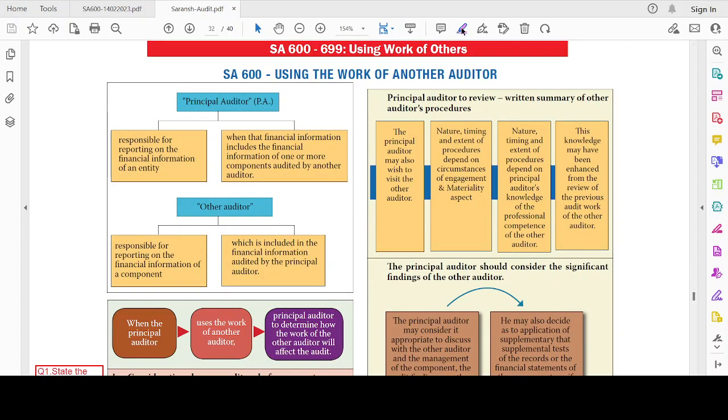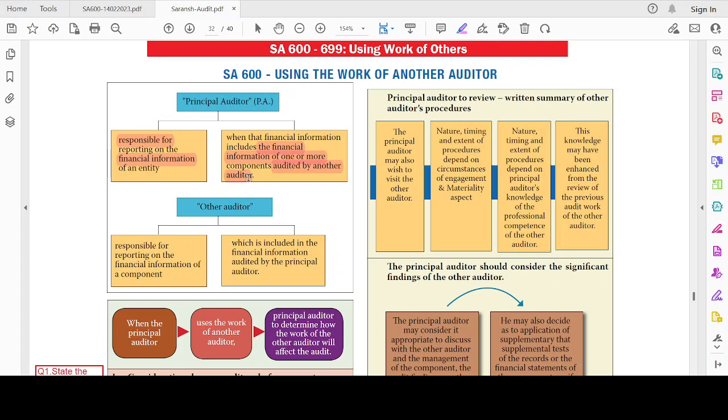Principal auditor means an auditor who is responsible for reporting on the financial information of an entity when the financial information includes the financial information of one or more components audited by another auditor. For example, I am the auditor of the consolidated financial statement of Reliance Limited.